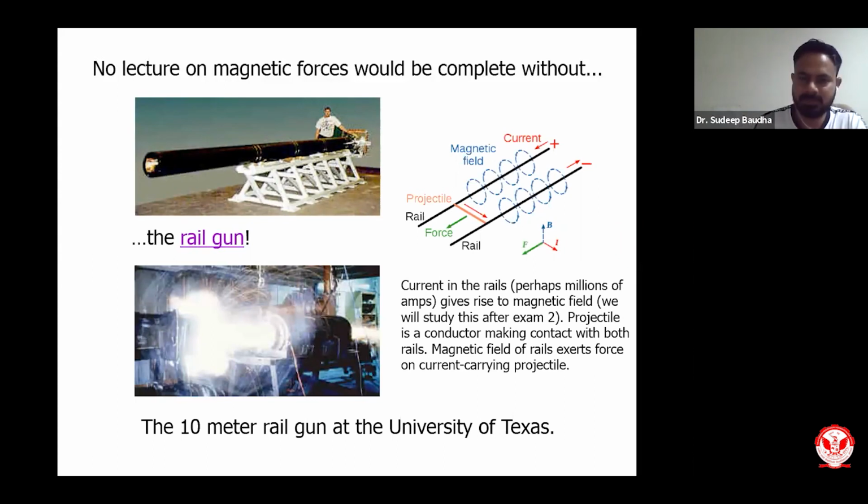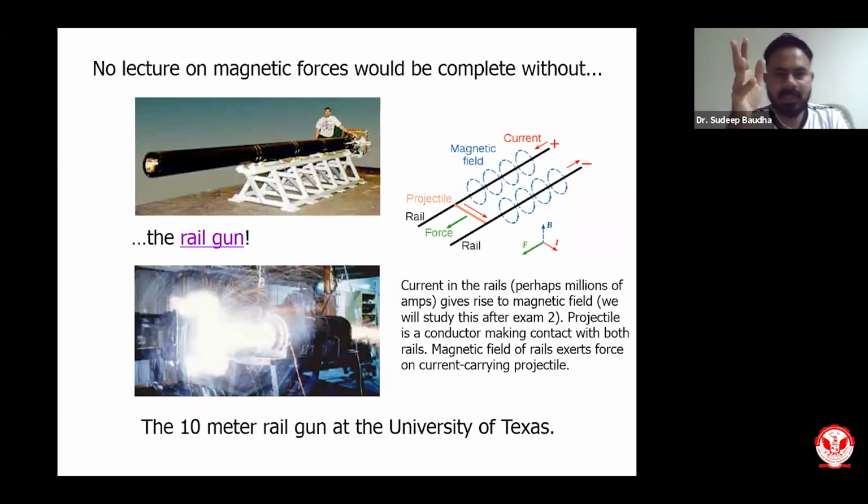So it has loops, as you can see. It has magnetic loops. There are the loops. We pass current through it, and there will be force in this direction. And this force is going to be very, very large. And this larger force can eject an object. It can be a bullet, it can be a larger object, a conductor, it can be a spacecraft or anything, depending upon the size of the railgun. And this railgun will serve the purpose of launching satellites, launching extraterrestrial objects, and vice versa in the coming future.